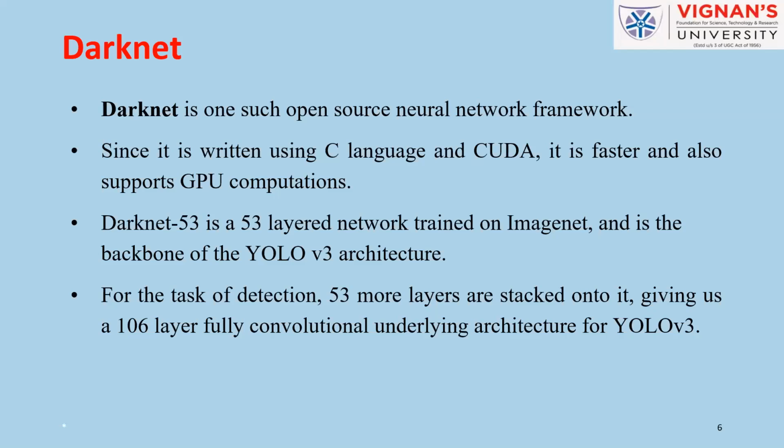It is pre-trained using the ImageNet dataset that consists of 1,000 classes, and this will be the backbone of the YOLO architecture. YOLO V3 is a 106-layer fully convolutional model. Apart from the 53 layers that were previously present in Darknet, we stack 53 more layers for the detection task.